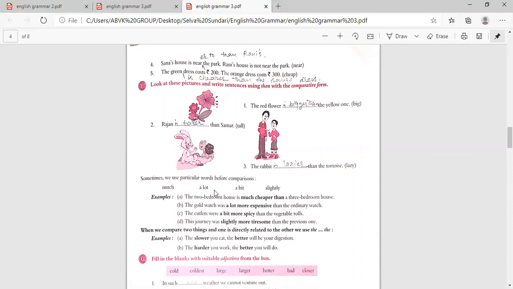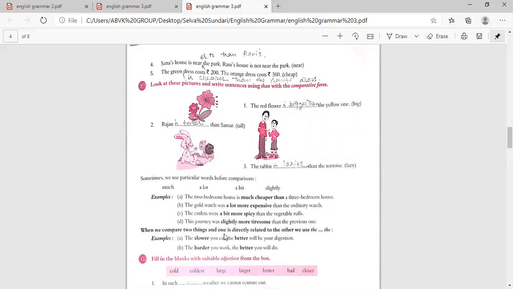Much, a lot, a bit, slightly. Now see how we are using. The 2-bedroom house is much cheaper than a 3-bedroom house. So, much cheaper. Then the gold watch was a lot more expensive than the ordinary watch. The cutlets are a bit more spicy than the vegetable rolls. This journey was slightly more tiresome than the previous one.